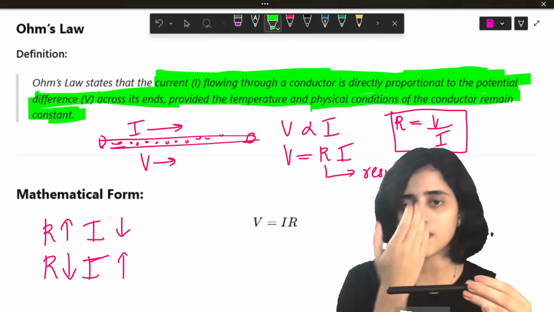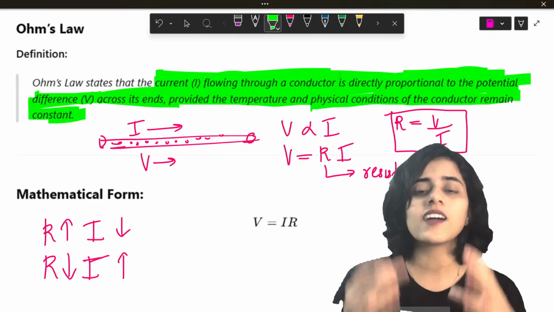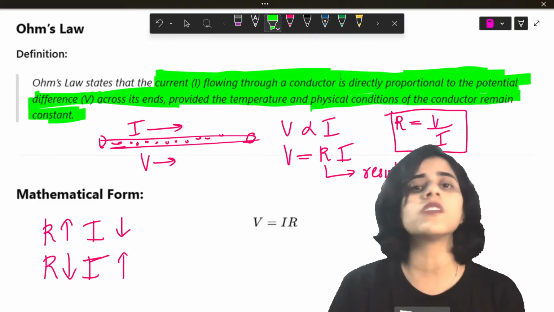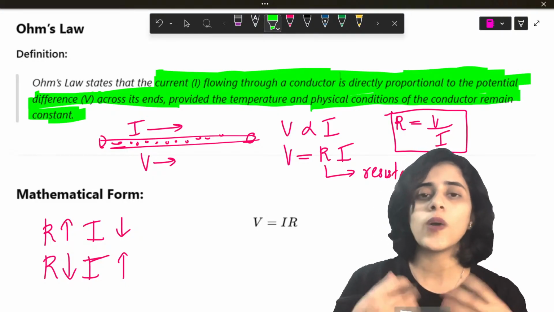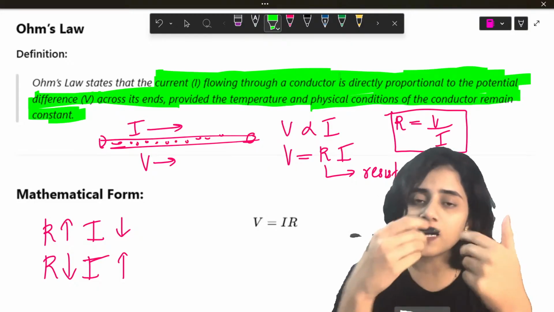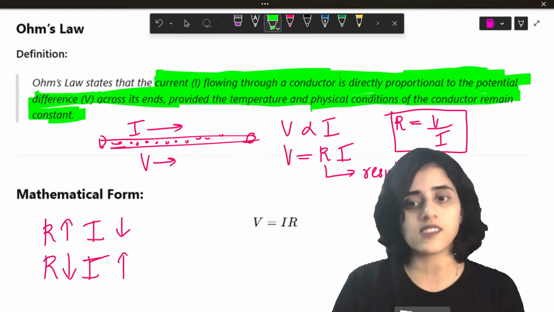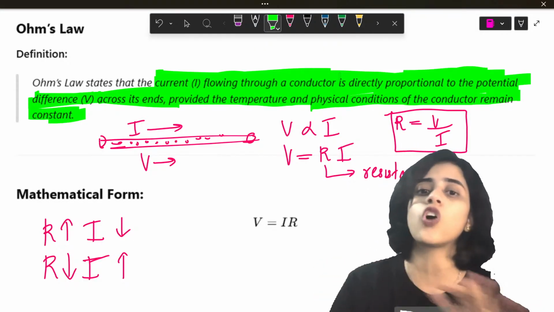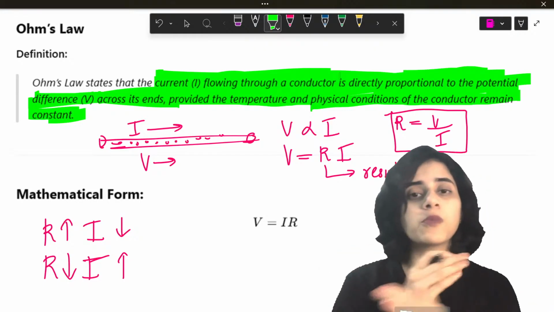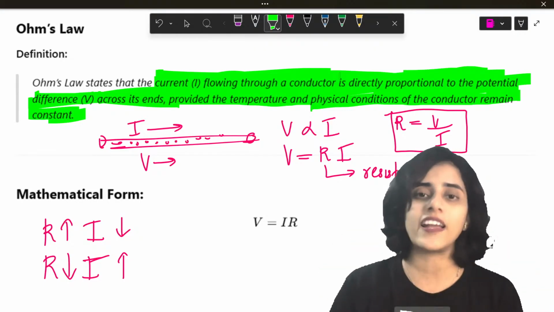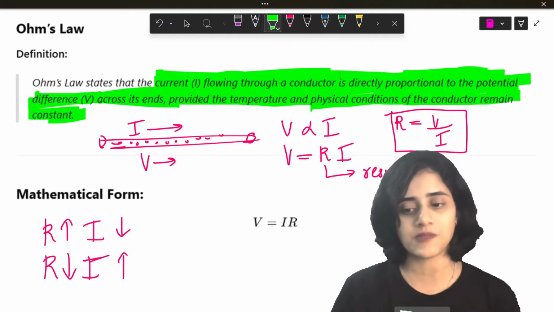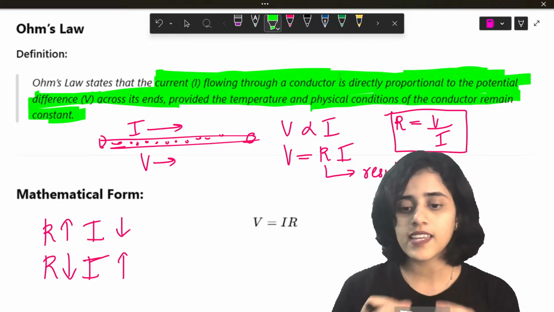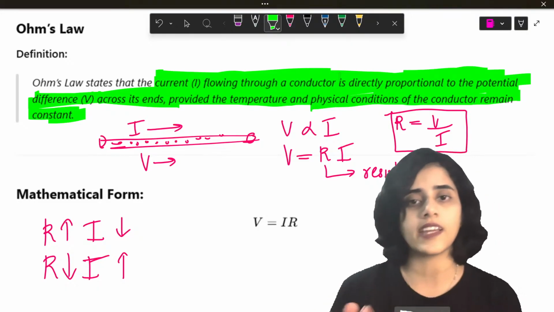Particles will vibrate faster. So that means it's like a crowded street where people are running around, so it's impossible for you to cross. Whenever temperature changes, the particles move faster, which will change the resistance. If the resistance changes, then voltage and current will no longer be proportional. Voltage and current are proportional only at one single value, which is a constant value of resistance. Okay? So resistance R is independent of the value of V and I.